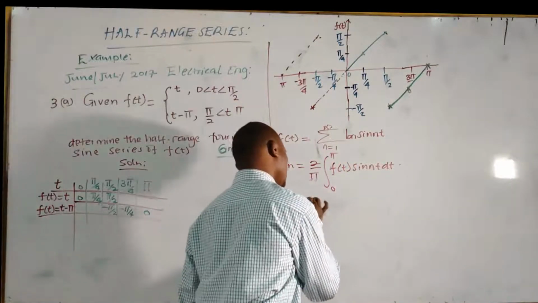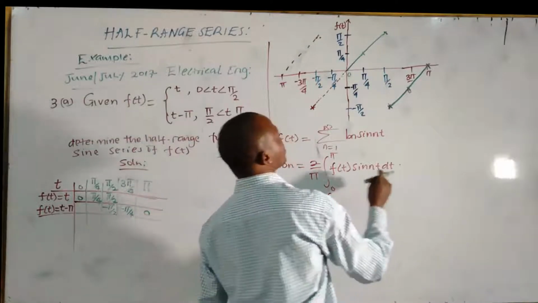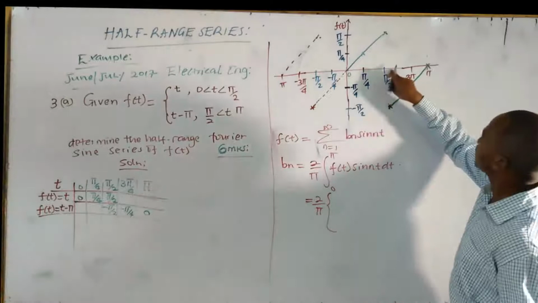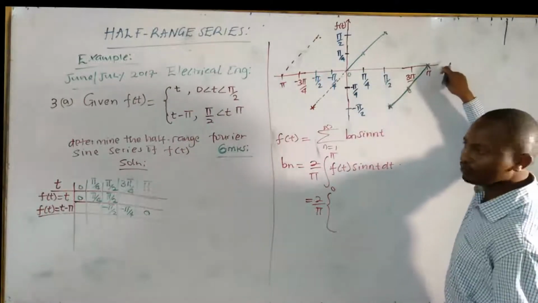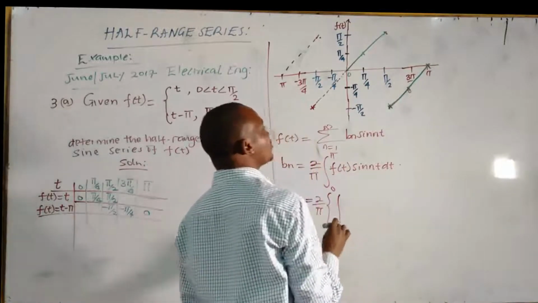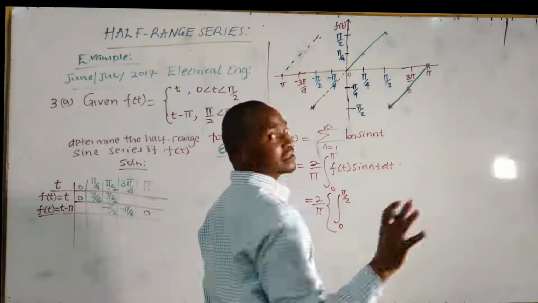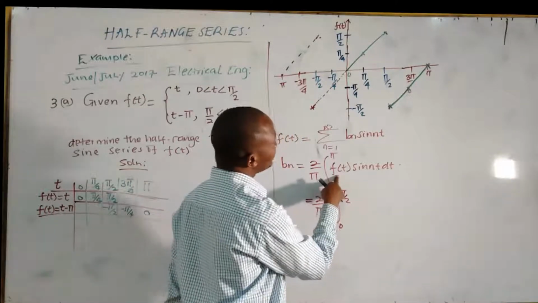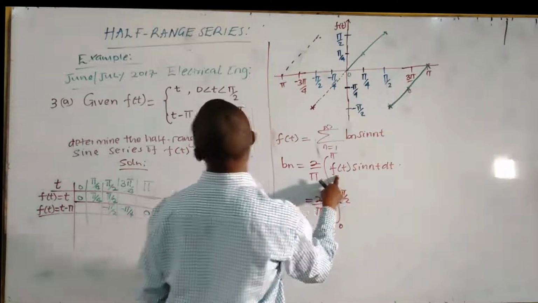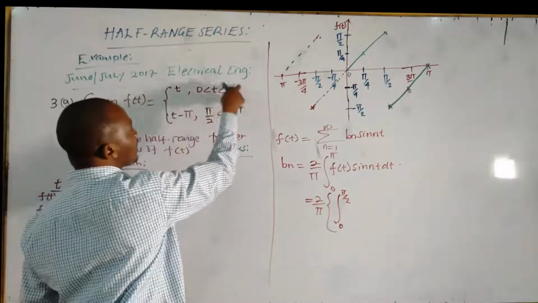This is 2 over pi. We have two portions, so we have to split from 0 to pi over 2 and pi over 2 to pi. The first portion is the integral from 0 to pi over 2. What is the value of f of t? f of t is equal to t between 0 and pi over 2.